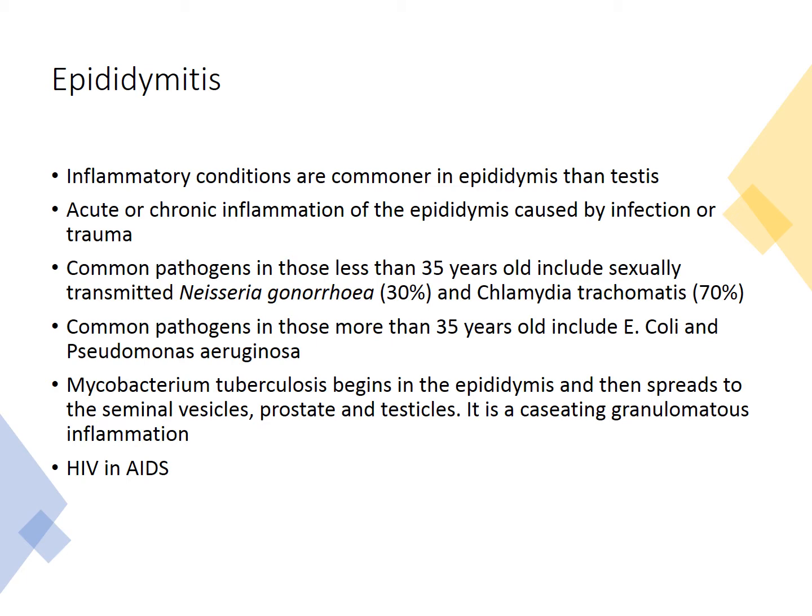sexually transmitted Neisseria gonorrhea and Chlamydia trachomatis. Common pathogens in those more than 35 years old include E. coli and Pseudomonas aeruginosa. Mycobacterium tuberculosis begins in the epididymis and then spreads to the seminal vesicles, prostate, and testicles, and this is a caseating granulomatous inflammation.